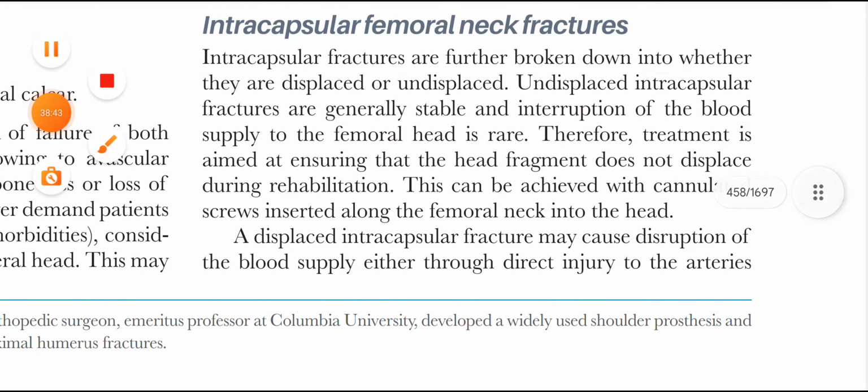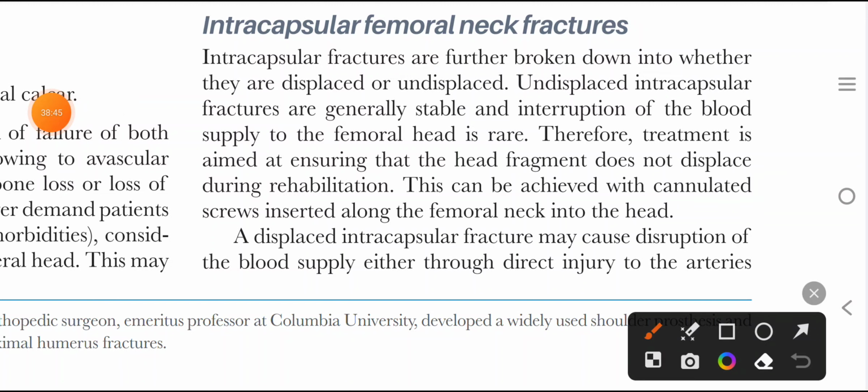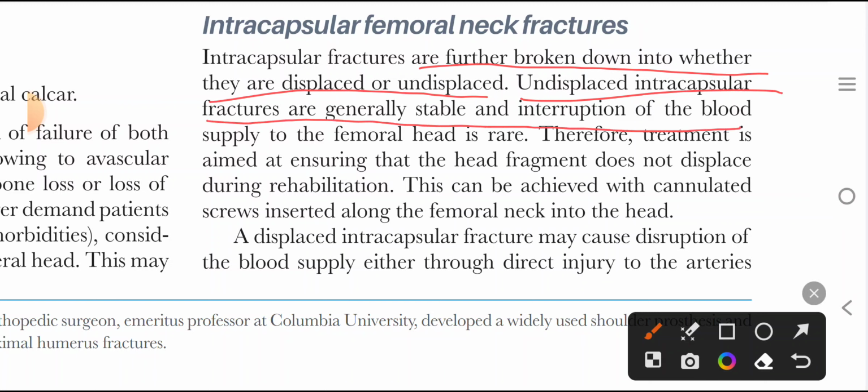Intracapsular fractures are notorious for AVN of the head of the femur because they disrupt its blood supply. Intracapsular fractures are further broken down into whether they are displaced or undisplaced. Undisplaced intra-articular fractures are generally stable and interruption of blood supply to the femoral head is rare. Therefore, treatment is aimed at ensuring that the head fragment does not get displaced during rehabilitation. This can be achieved with cannulated screw fixation. If the intracapsular fractures are undisplaced, we apply cannulated screws.